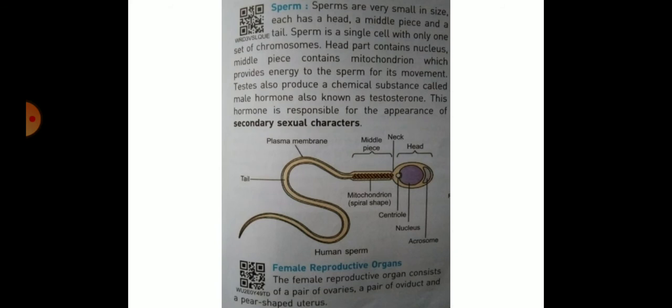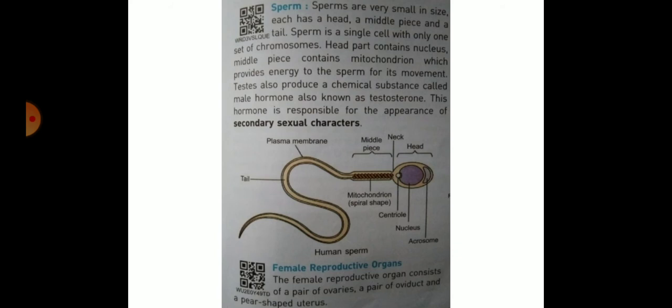Look at this picture. In this picture, a human sperm. The head part contains the nucleus. The middle piece contains mitochondria, which provide energy to the sperm for its movement. Mitochondria is called the powerhouse of the cell. So in sperm, mitochondria provide energy for movement of the sperm.